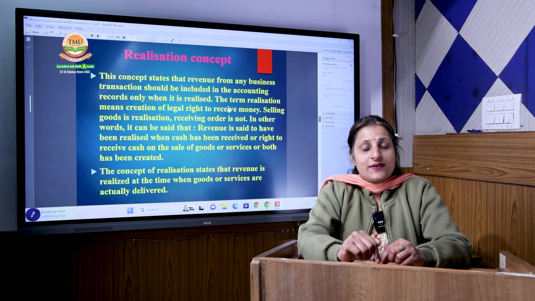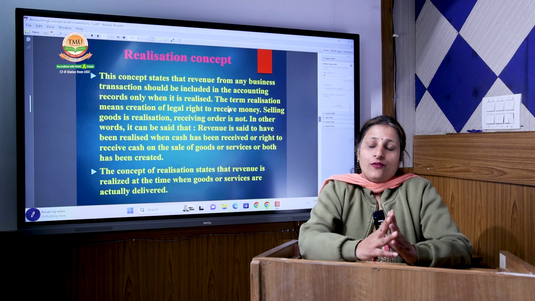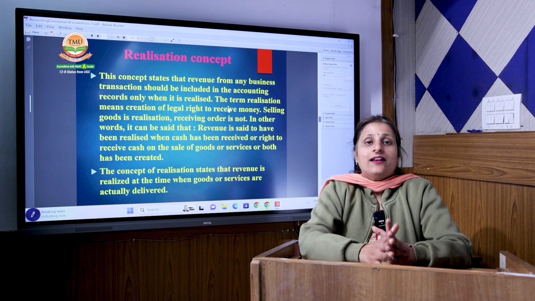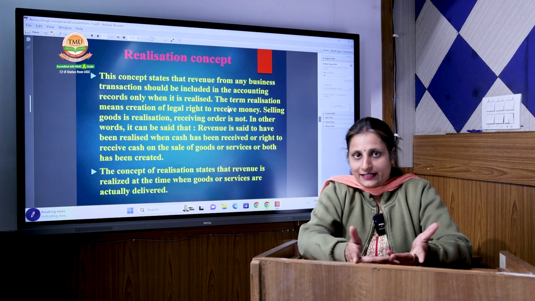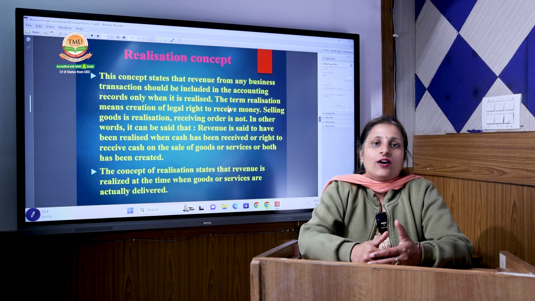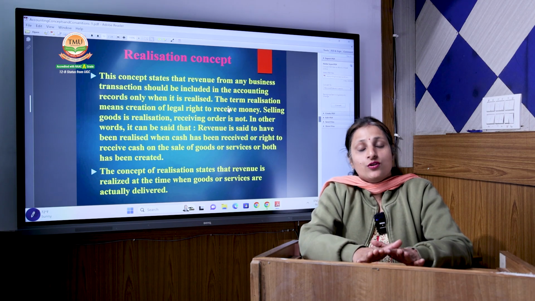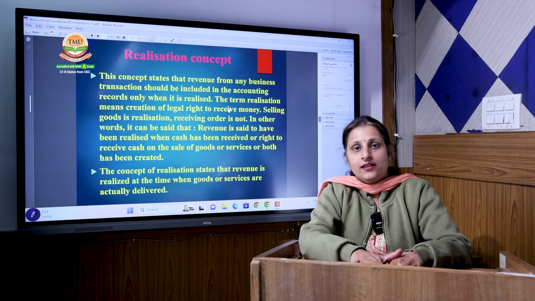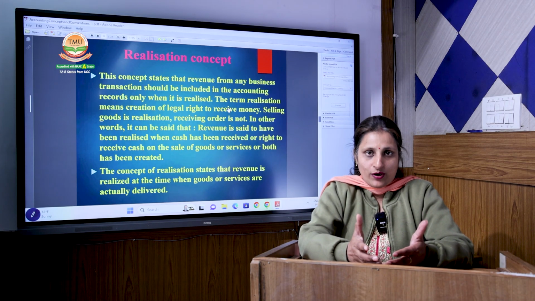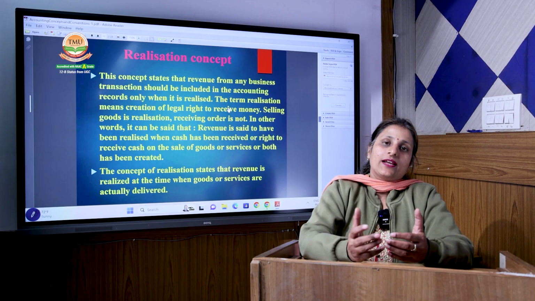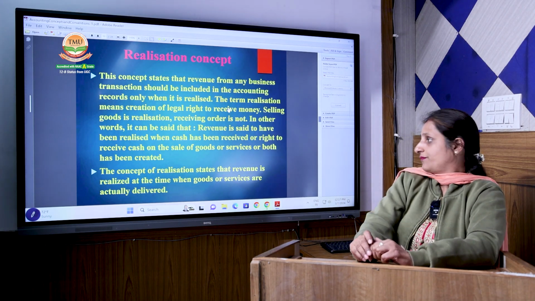So that sale will be shown in my accounting books on that day only, the day on which you have realized that your sale has been incurred and your payment is due. If you are getting the cash, then obviously you will record it on the same day. But even if you are not getting the cash, you will still record your sale on that day. You record it as a due sale, or as debtors, that you will get the amount after 3 months, or you can call it a credit sale.